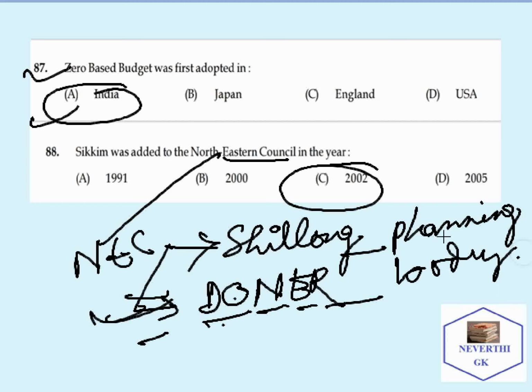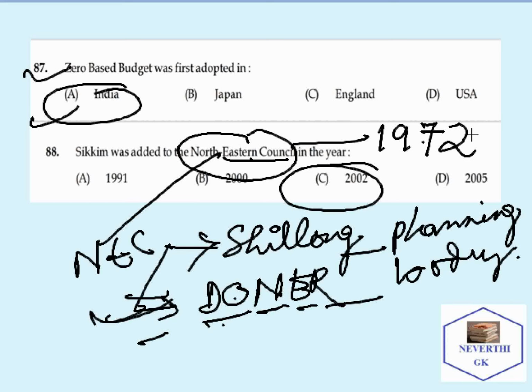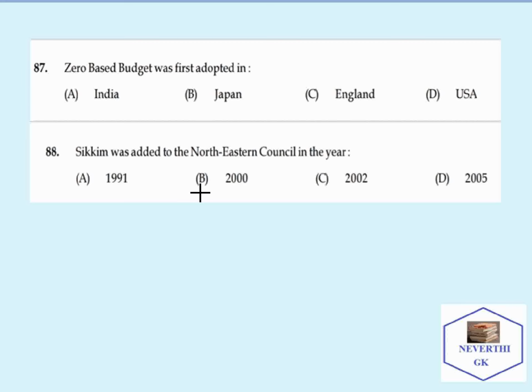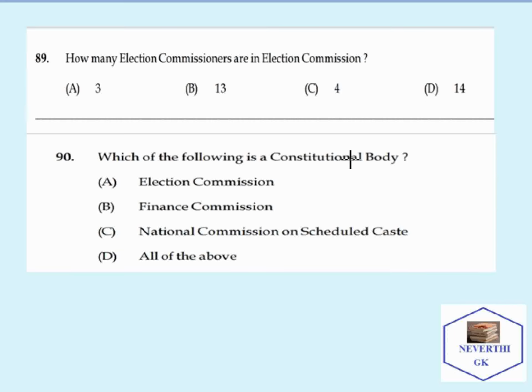It is a planning body for the North Eastern Region. And the North Eastern Council was established in which year? NEC was established in 1972. So this may also be important from the exam point of view. Moving on to the next questions.